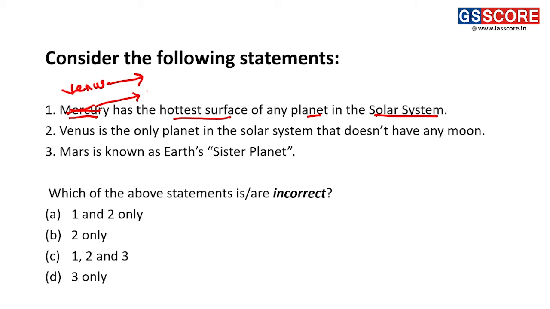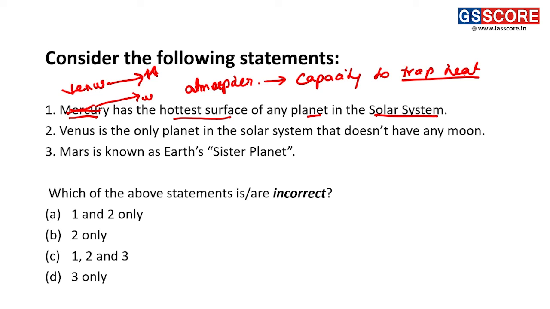Mercury does not have a quite thick atmosphere, but Venus has a quite thick atmosphere. When the atmosphere is thick, it increases the capacity to trap heat, increasing the temperature of this planet. Thus, statement 1 becomes the incorrect statement here.